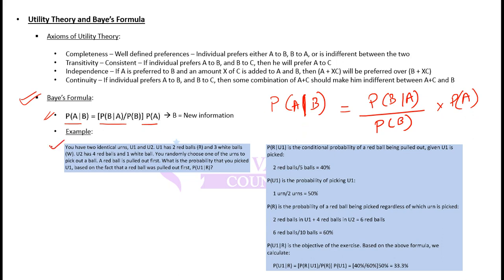And here is a small question to practice this. Is it visible? Can you just do it? This question. You have to find out the probability of U1 given that R has happened.